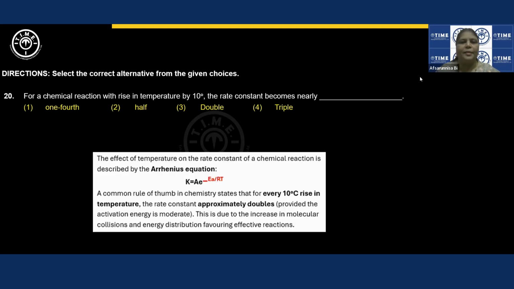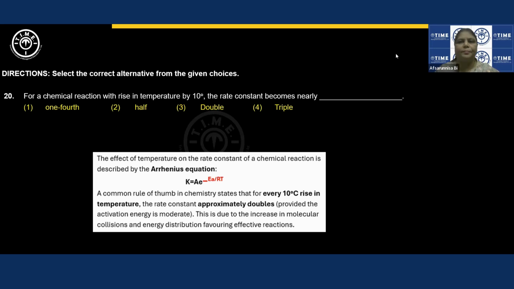If you want, you can take the screenshot of this. This is the Arrhenius equation, which is given by this expression. I have seen even this expression being asked in the previous year examinations. K is equal to A into e to the power of minus Ea by RT, where Ea is the activation energy, right? So approximately it doubles.